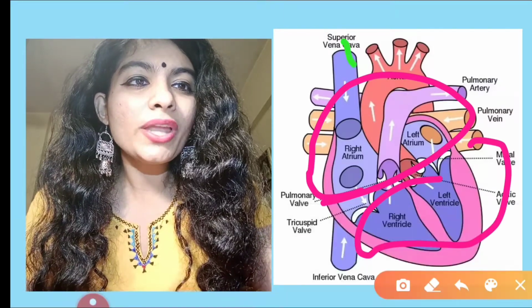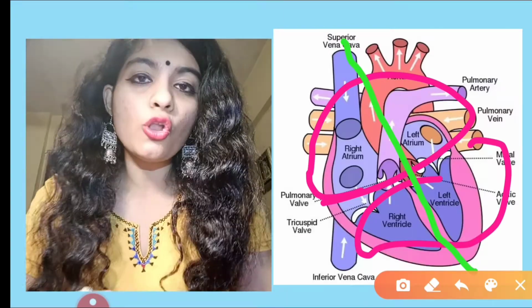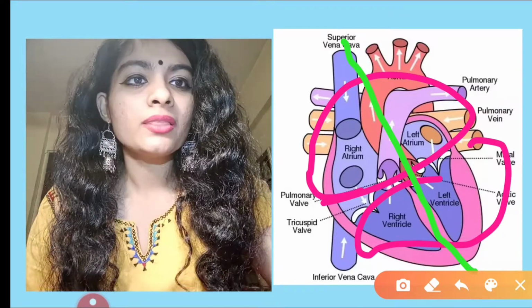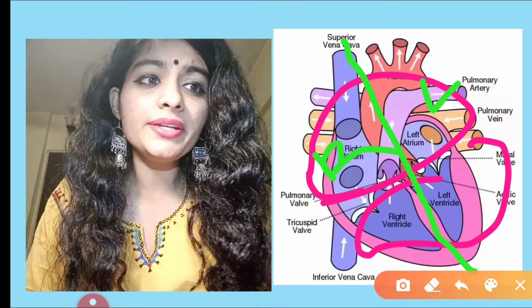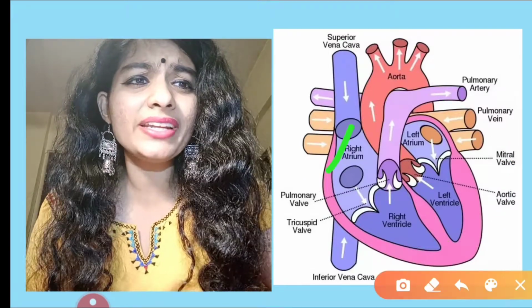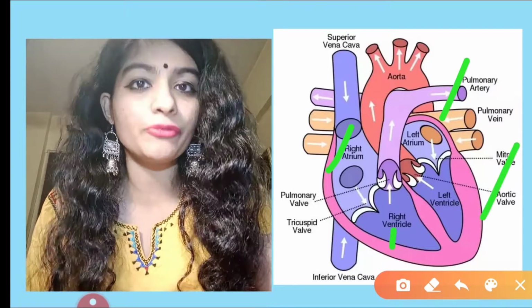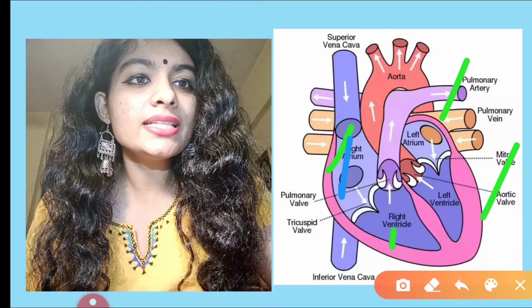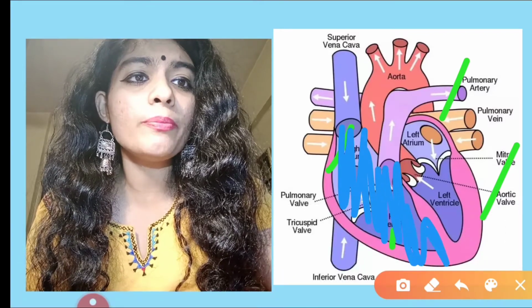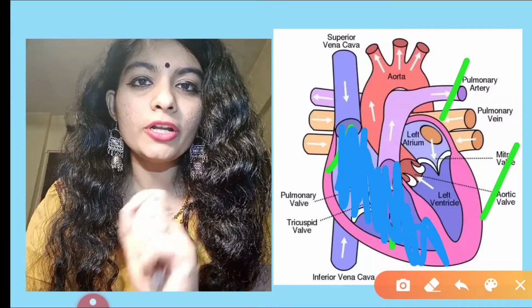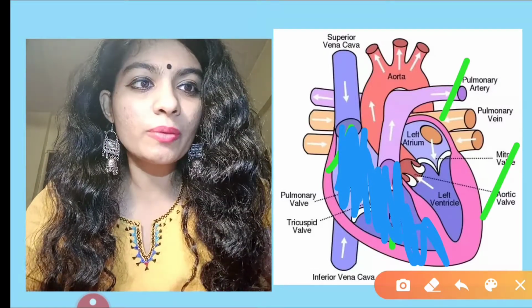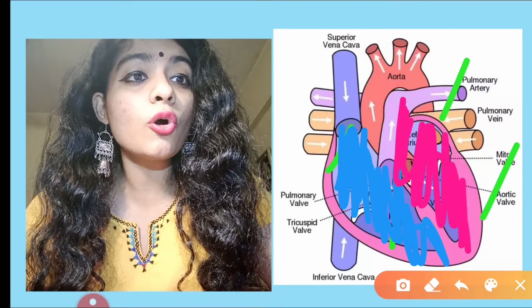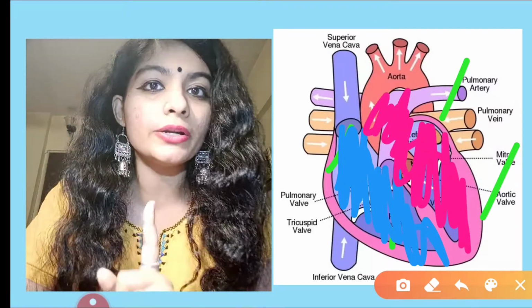Now, when you cut this longitudinally or lengthwise, it is again divided into two sections. There is right side and there is left side. We've covered all this. So we have right atrium, right ventricle, left atrium, left ventricle. Now, if I talk about the right hand side of the heart, it has impure blood, also called carbon dioxide mixed blood. Do you remember? And if I am talking about left side, it has pure blood, also known as oxygen mixed blood.